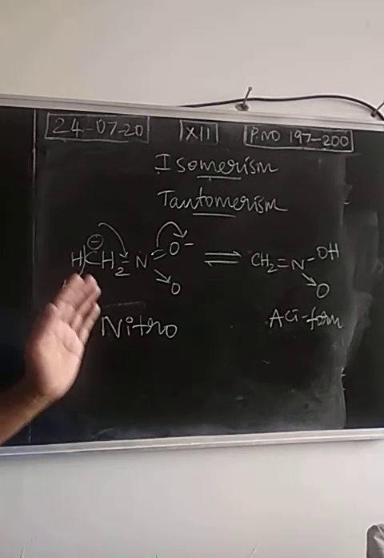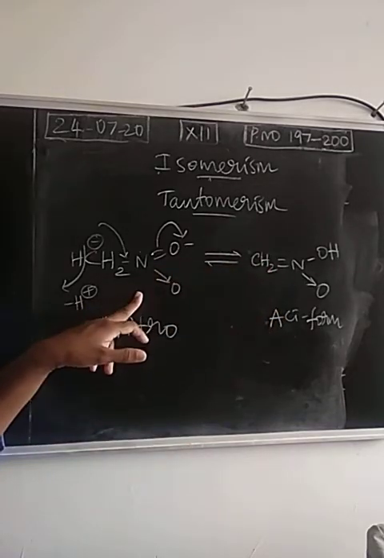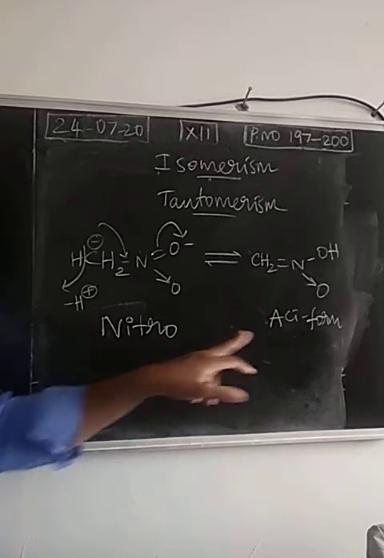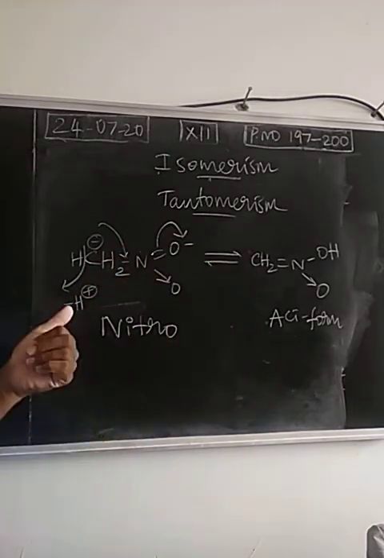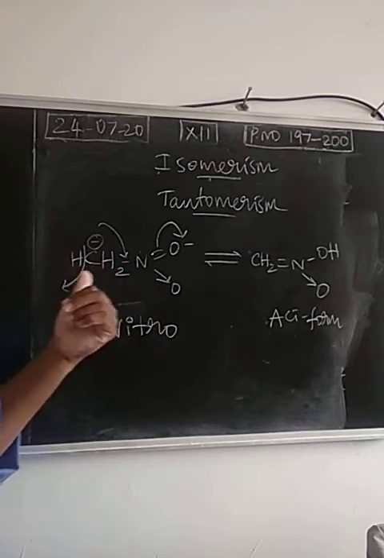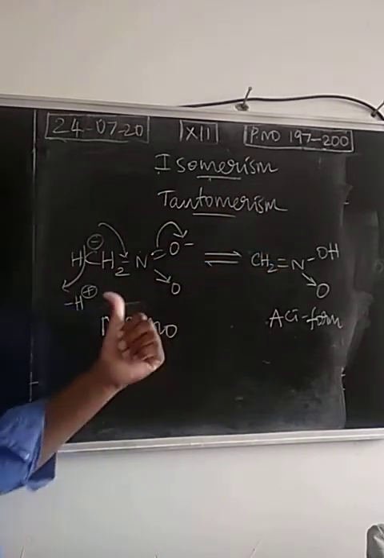Okay. So the process of changing one form into another form is called tautomerization. The two compounds have different properties due to this rearrangement in the structure, due to the displacement of hydrogen. Hydrogen is moving from one place to another place. So due to the displacement of hydrogen, there is a rearrangement.